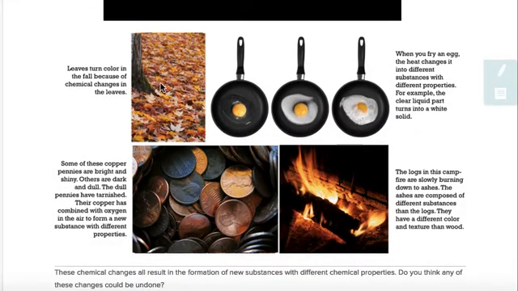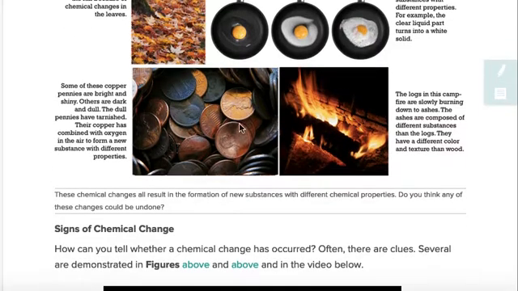Here are some examples. Leaves turn color in the fall because of chemical changes in the leaves. When you fry an egg, the heat changes it into different substances with different properties. For example, the clear liquid part turns into a white solid. Some of these copper pennies are bright and shiny. Others are dark and dull. The dull pennies have tarnished. Their copper has combined with oxygen in the air to form a new substance with different properties.